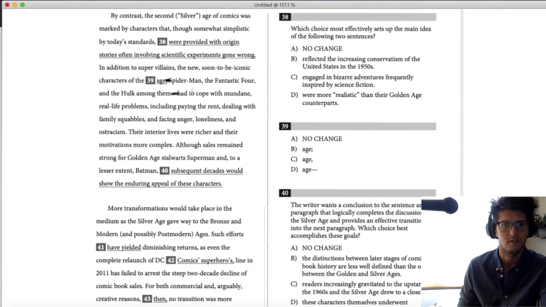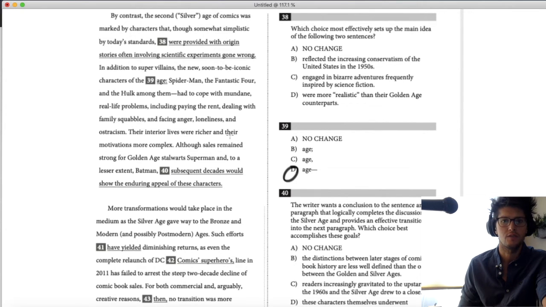Is this like a set of parentheses? It kind of looks like it. In addition to supervillains, the new, soon-to-be iconic characters of the age had to cope with mundane real-life problems. Cool. When you read around the parentheses, if it makes sense, then that's exactly what's going on. So I can just pick D and feel confident.